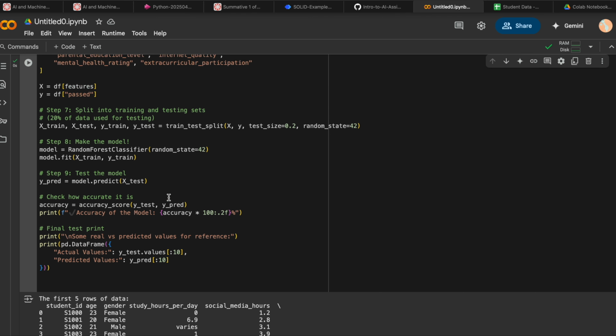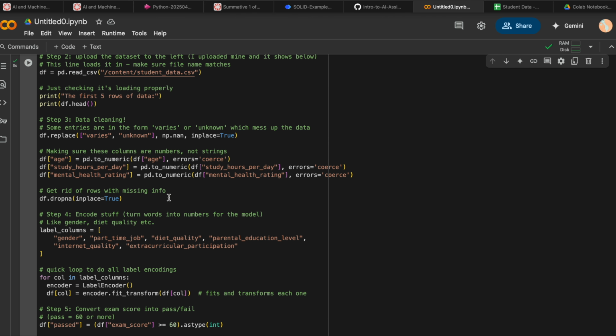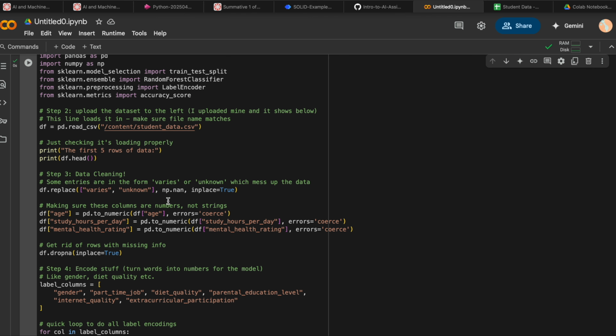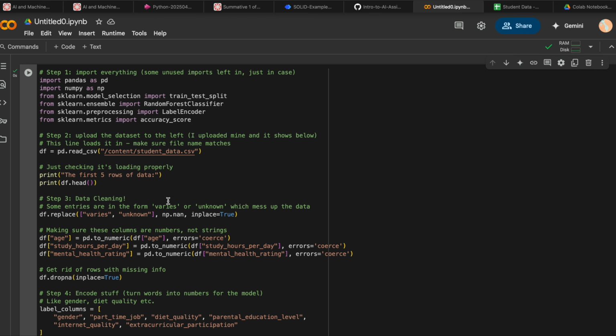This is my AI prototype for predicting student success. It included data cleaning, encoding, model training and evaluation. Everything was done in Python and Google Colab, and the project helped me build a solid understanding of real-world data science.